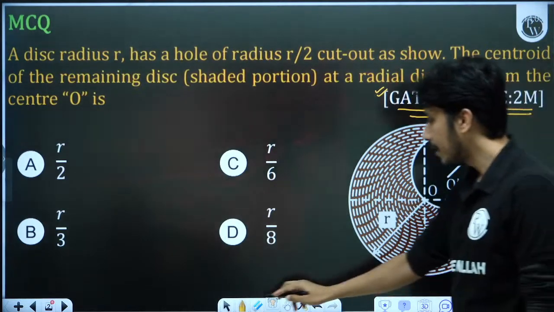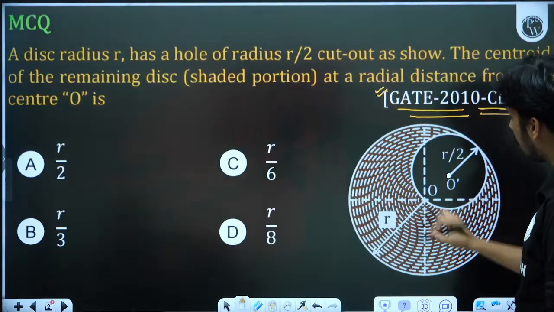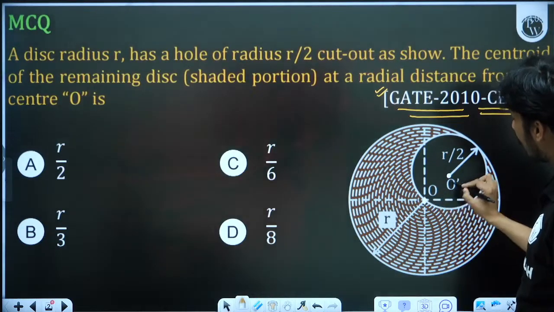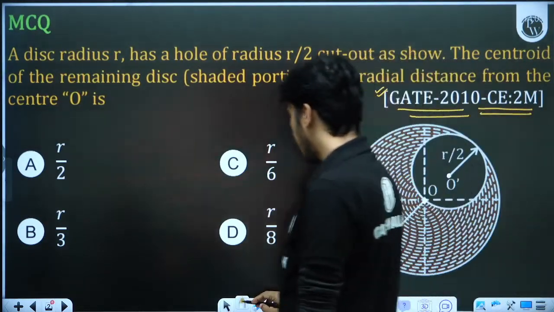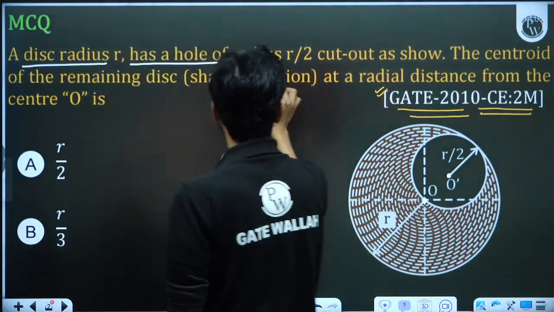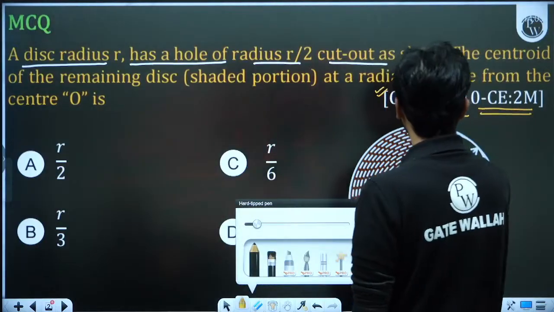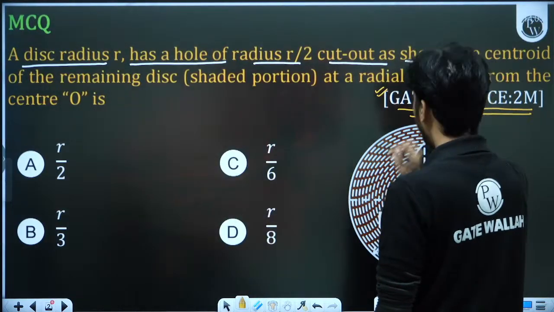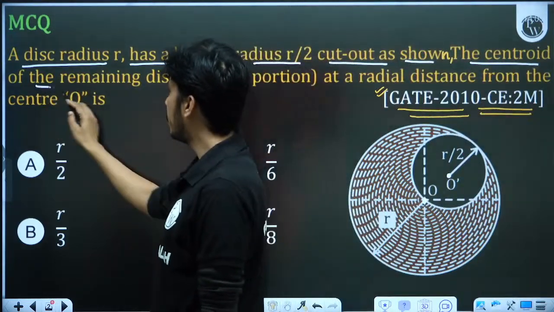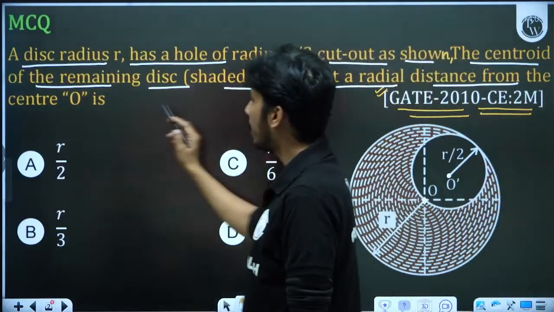Okay, so the hollow part has its center at O dash, and the overall disk, the complete r radius disk, has its center at O. So this is point O, this is point O dash. Now what is this question saying? A disk of radius r has a hole of radius r by 2 cut out as shown. The centroid of the remaining disk, the shaded portion, at the radial distance from the center O is.